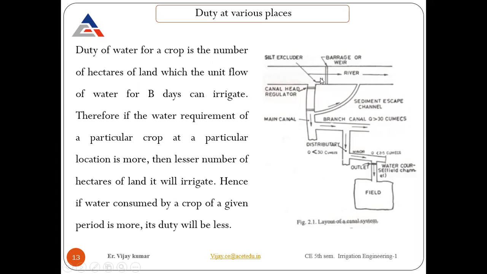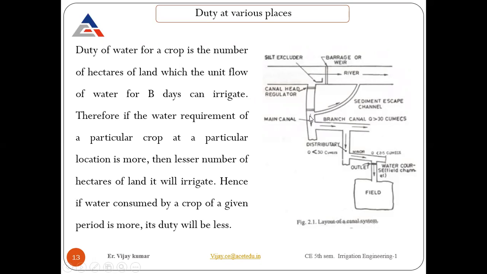After retaining, we make canals here. This is the canal head regulator, which is used to regulate how much water we need to supply. Then this is the main canal. Fine. Extra water goes to the sediment escape channel. Basically, after regulating, the water is retained here.